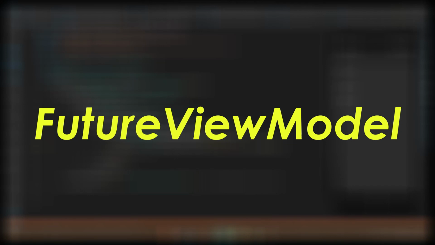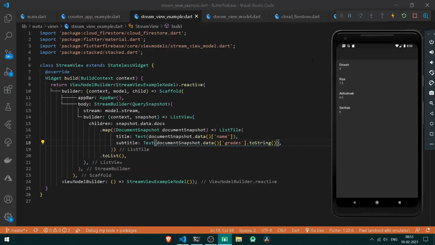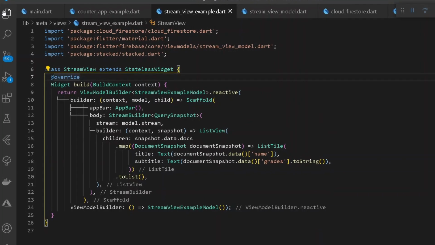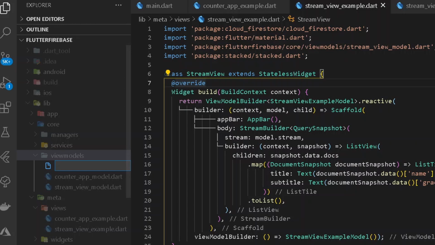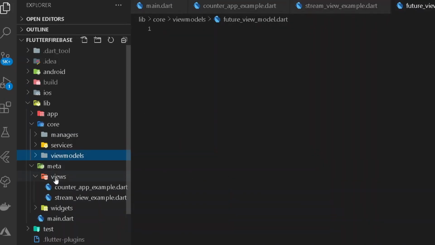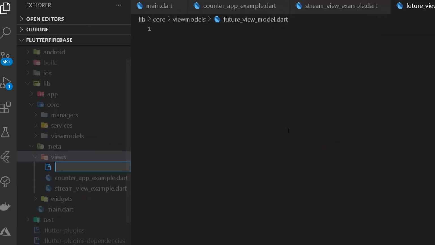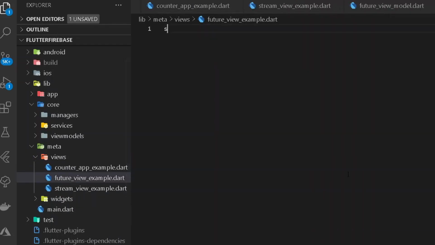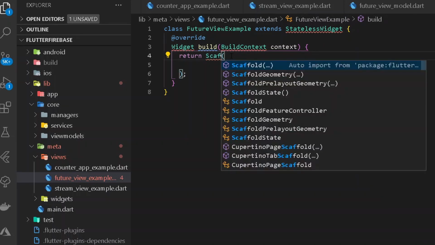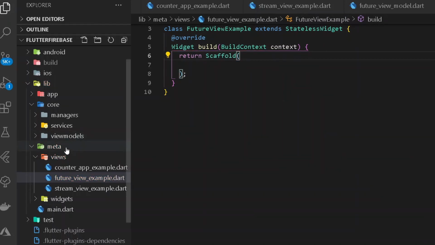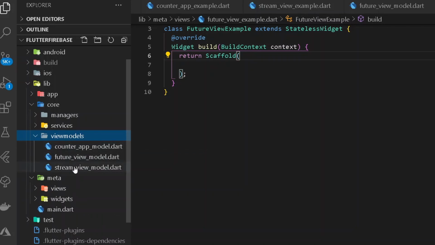And after having the following stream view model, let's also take a look at what the future view model is. For that, let's go back under our entire project folder, and here under our view models, let's create a new file. Once we have created our view model, let's create its view as well. For this view, I shall be having a new view, and as usual it will be having a stateless widget, and instead of having a container, let's have a scaffold. So we can go back under our view models.